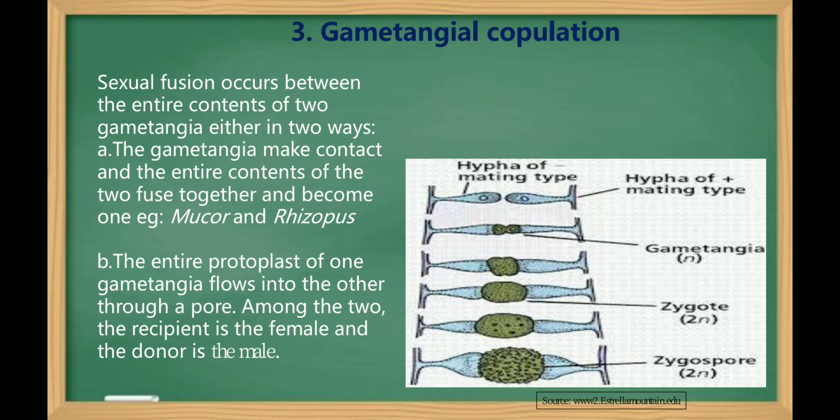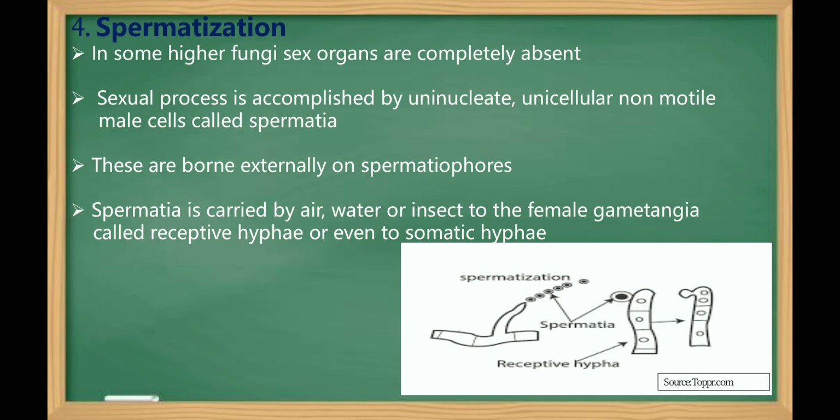In the second type, the entire protoplast of one gametangium flows into the other through a pore, and among the two, the recipient is the female and the donor is the male. Next, fourth one is spermatization.